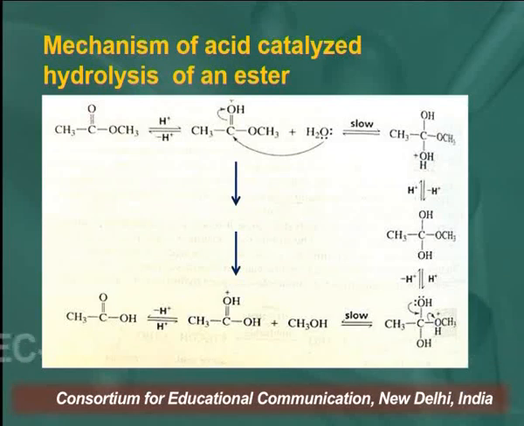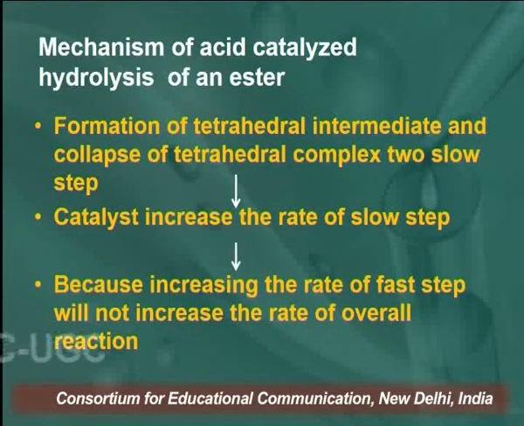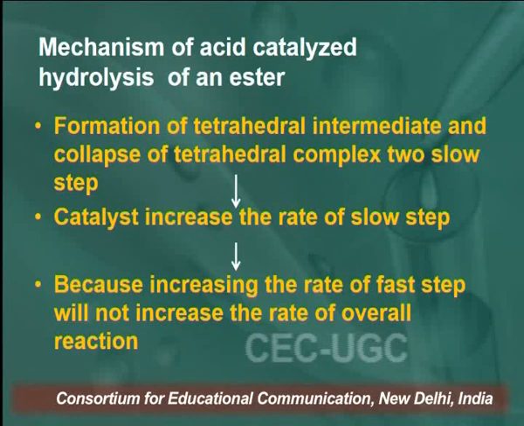You can see the carbonyl protonation takes place on the carbonyl oxygen. That is the protonated oxygen. Then it reacts with water and we finally get the alcohol and acid. So this was the mechanism of acid catalyzed hydrolysis of an ester.